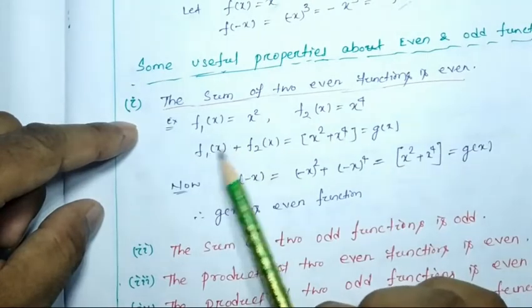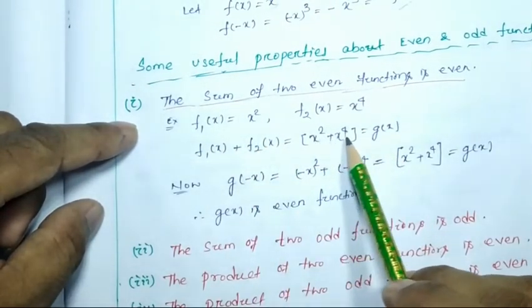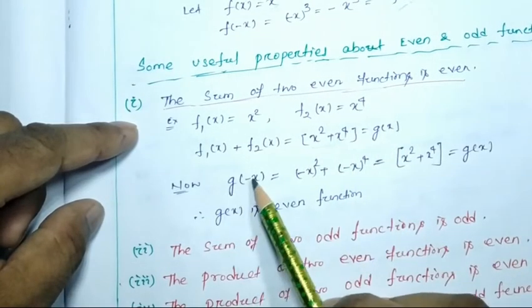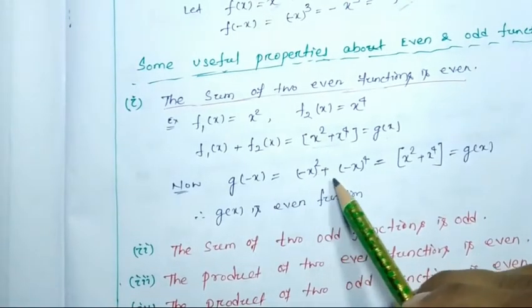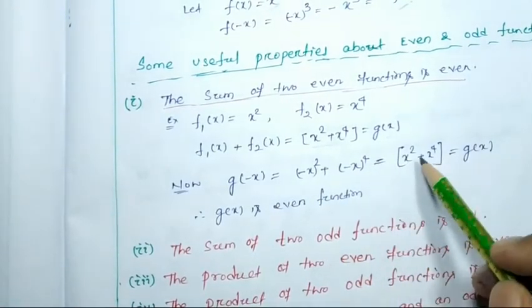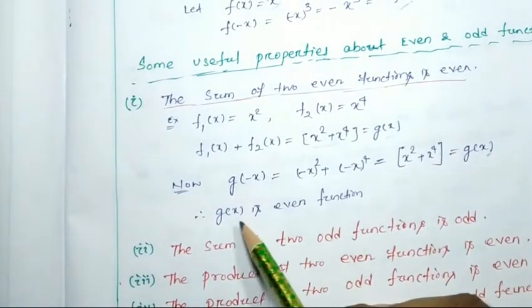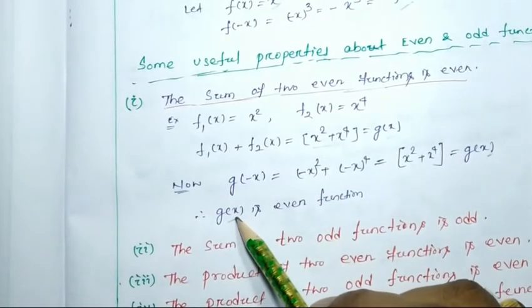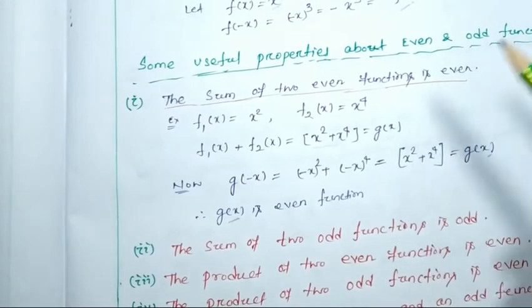If I add f1 and f2, it will be x square plus x to the power 4. Let this be g(x). Then g(-x) will be (-x) square plus (-x) to the power 4, which is x square plus x to the power 4, equal to g(x). Hence g(x) is an even function, or the sum of two even functions is even.